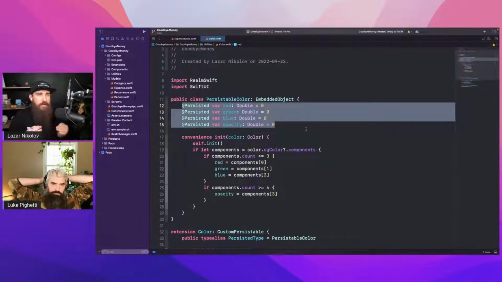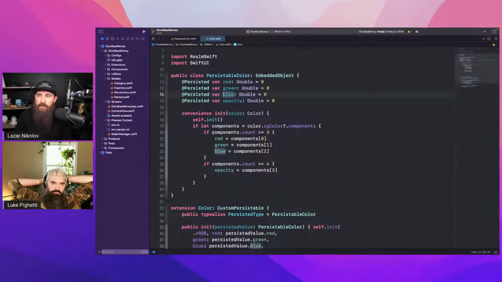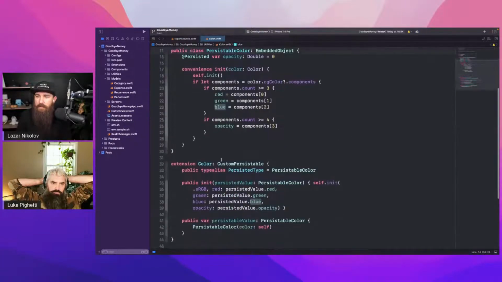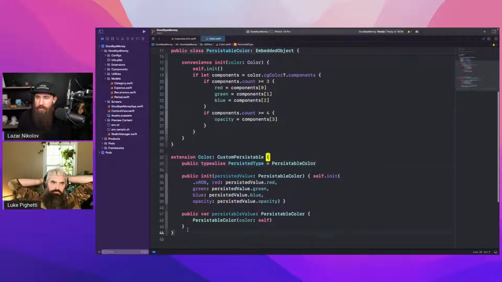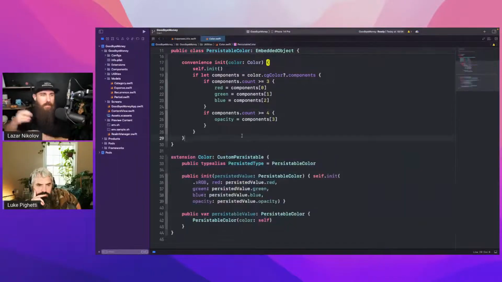So I have a custom color that uses the RGB and opacity, and when I'm trying to get it, there we go. I can get the persistable value and the persisted value. So it's like giving the color from storage, or like put this color in the storage. Outside of that API, I'm only using the color. That's awesome. Yeah, using this extension, I'm basically converting these as I need.